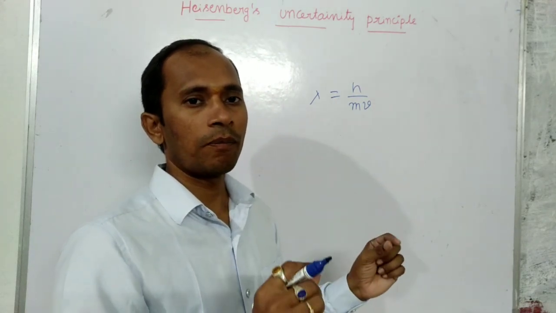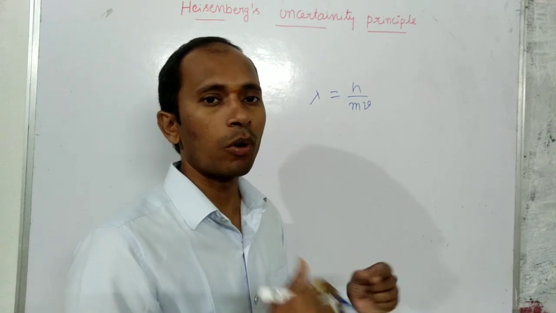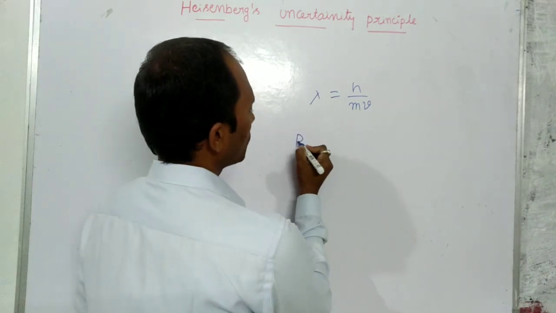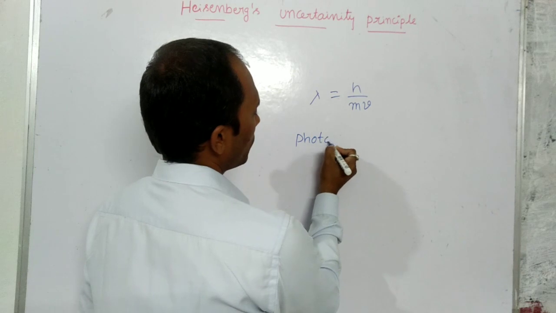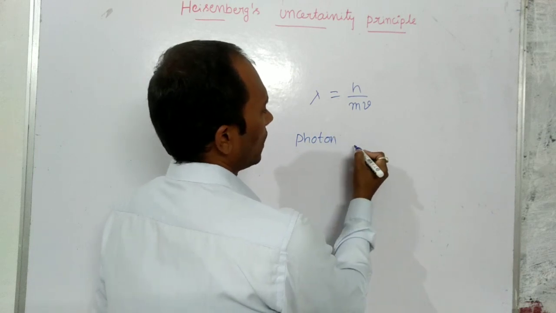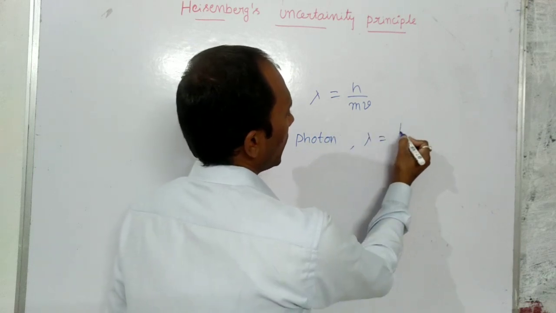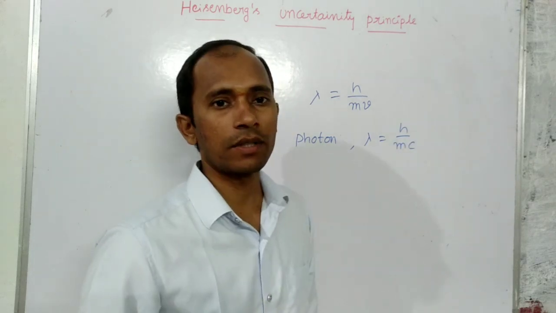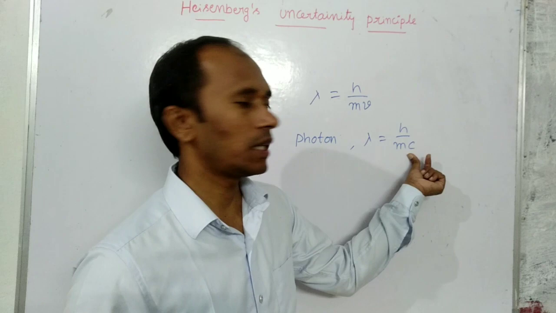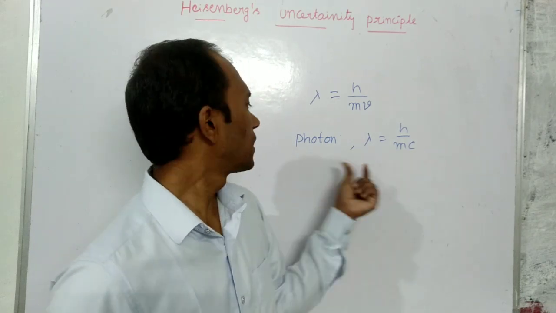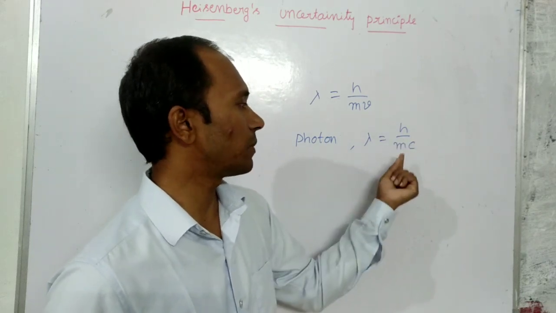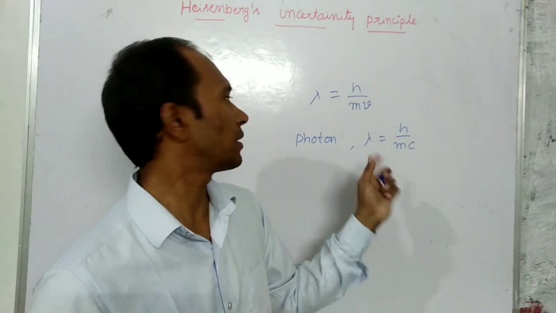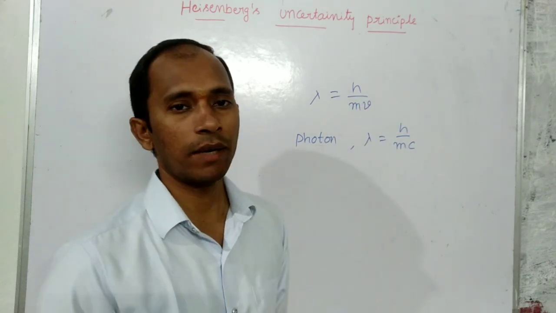If you say particularly for photons, that means for light waves, then lambda is equal to h by m into c, since the velocity of the light wave is c, the speed of light. So for a photon, lambda is equal to h by mc. In general, for any matter, lambda is equal to h by mv.